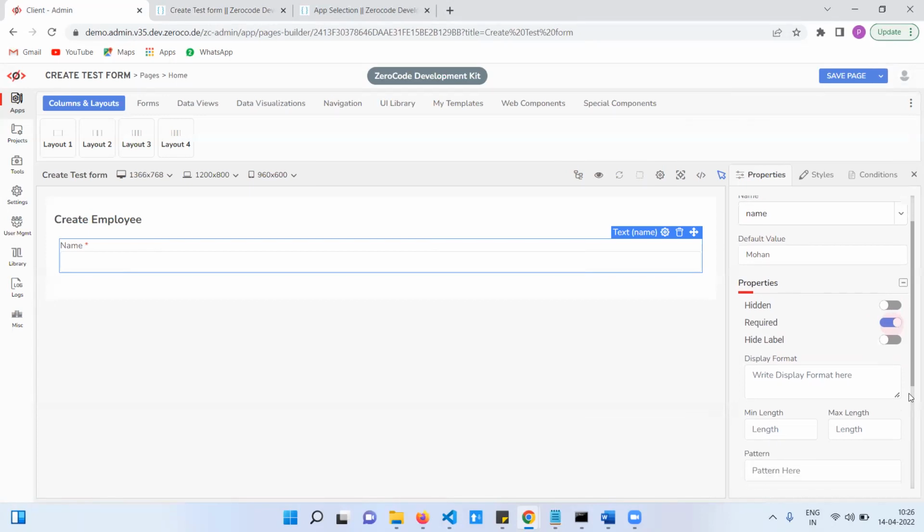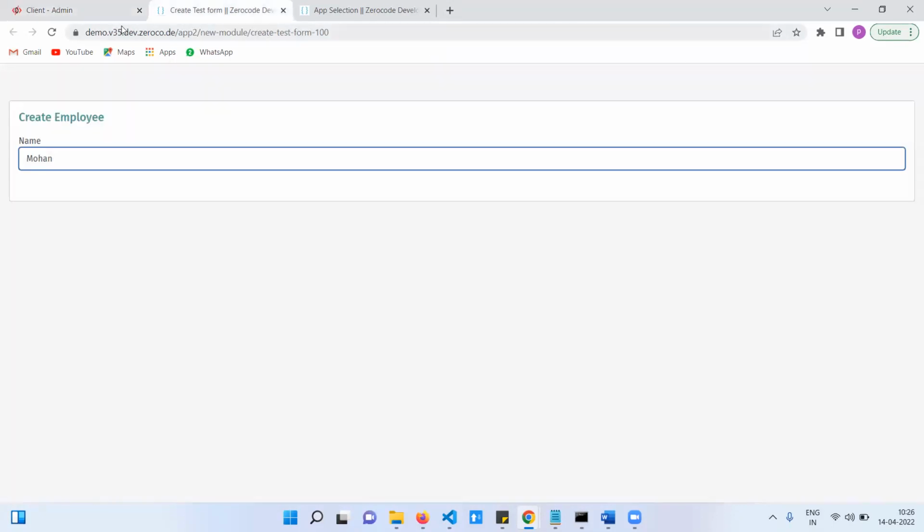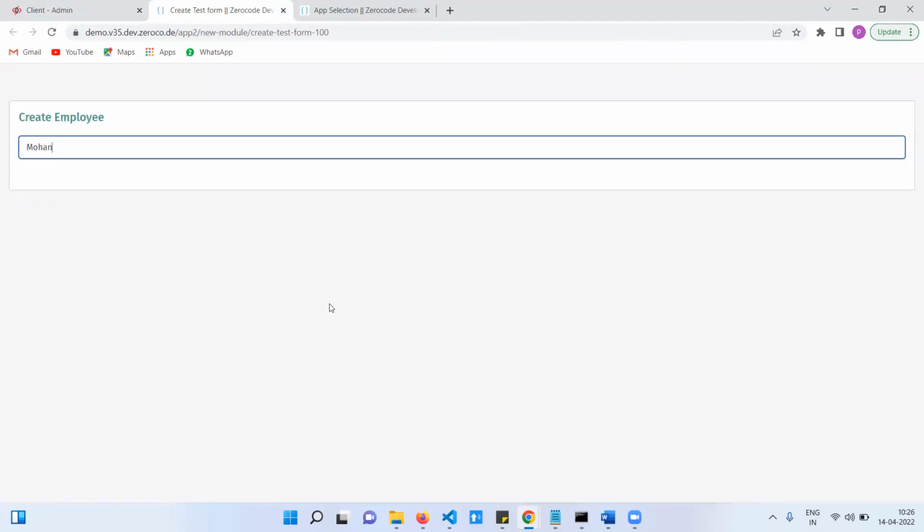And we have hide label. Hide label means you don't need to show that name. See, I'll show you. We need to hide that sometimes. I will show it on one field, the same option applies to all fields.